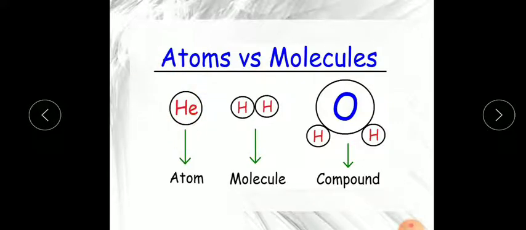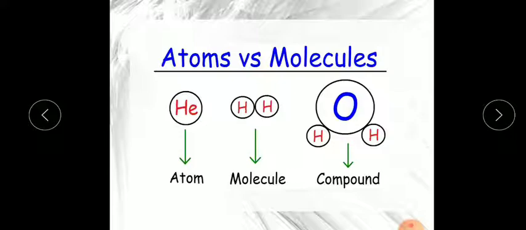When the atoms of the same element combine together, they form a molecule. As you can see, one hydrogen and one hydrogen, both having the same atom of hydrogen, will combine together and form a molecule. So what are molecules? Molecules are basically a combination of similar atoms of the same kind, or the same element.